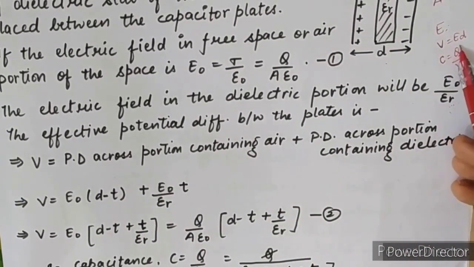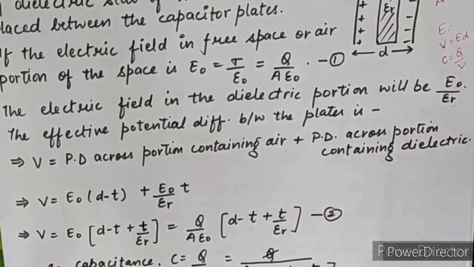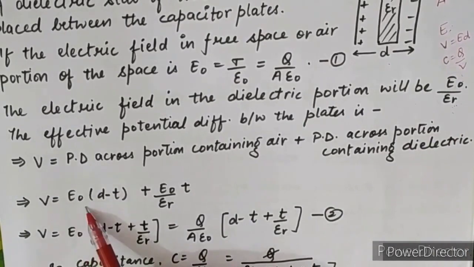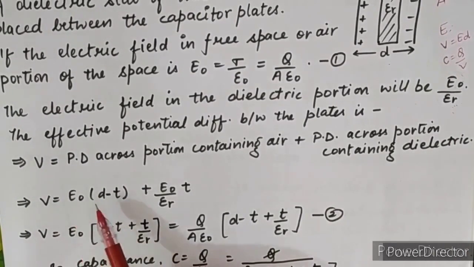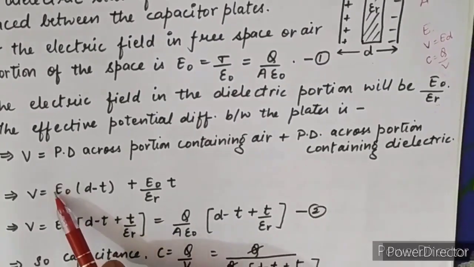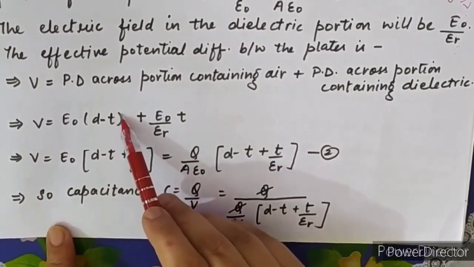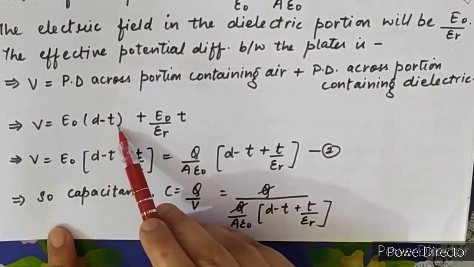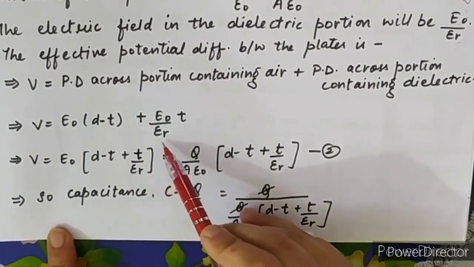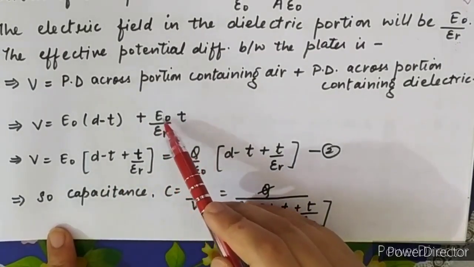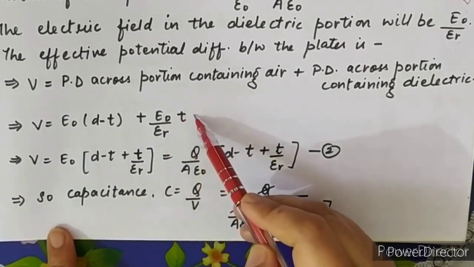Right now I am just telling you that V is equal to ED. In a previous chapter also we had got this relation. So first of all, V is equal to ED. For the air or vacuum portion, the electric field is E naught, and the portion of the air is D minus T, plus the portion containing the dielectric. The value of the electric field in the dielectric is E naught upon epsilon R, into the thickness of the dielectric, which is T.